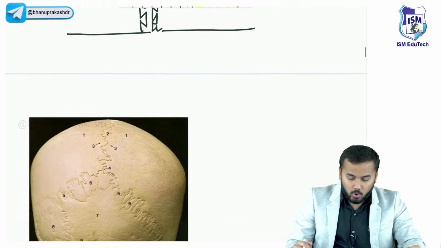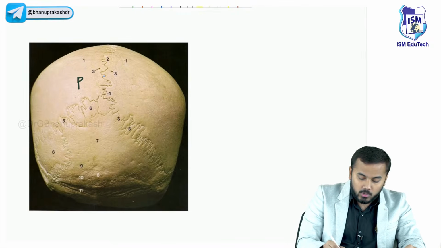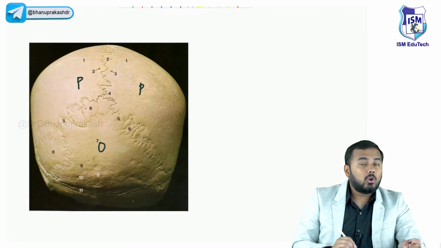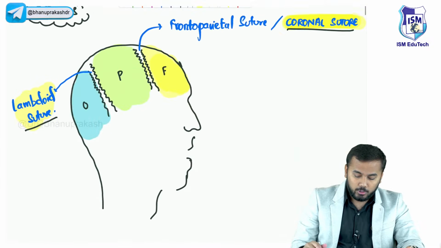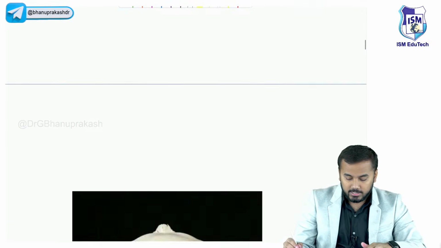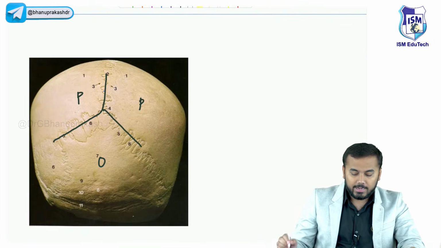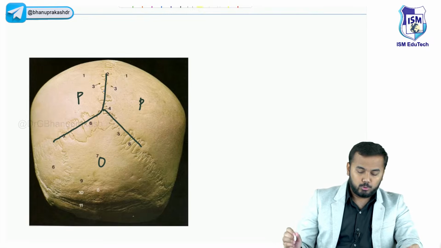Okay, so all of you look at this. All of you look at these bones here. See, these two are parietal and this is occipital. मैंने क्या बोला था, parietal और occipital के बीच में जो joint है, that is called as lamboid suture. I told you, right? So in this picture, between parietal and occipital you have got lamboid suture. Now the same suture is here, isn't it? You see this suture which I'm drawing right now, which is in the shape of a lambda, is called as lamboid suture.